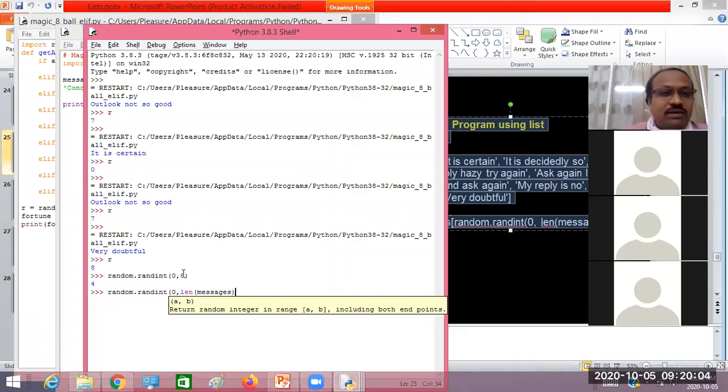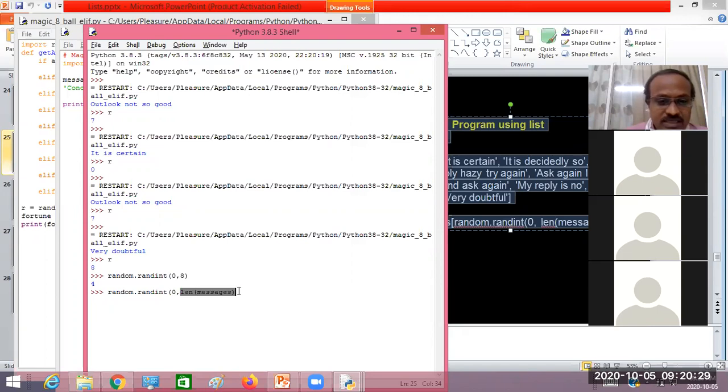There may be several other messages, maybe 10, 12, 50, or even 100 messages. So depending on the number of messages available, I will calculate the number of messages in the list and then generate a number in that range. For that purpose, I'm going to use len of messages.